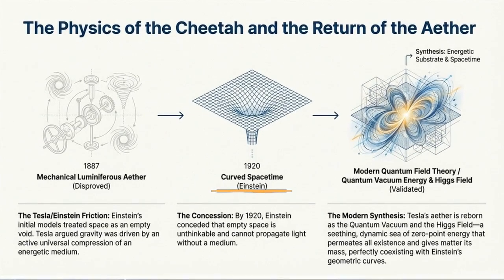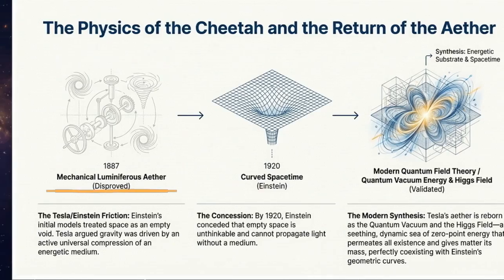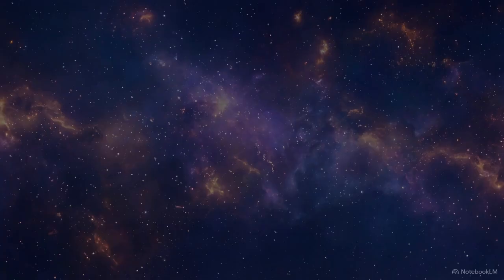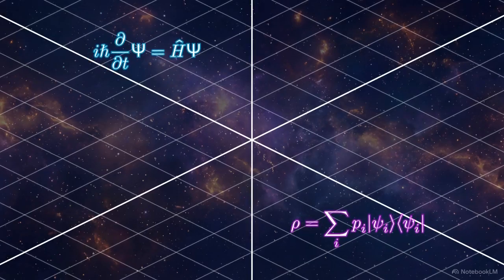On one side, Albert Einstein modeled the universe as an empty, four-dimensional geometric fabric. On the other, Nikola Tesla insisted the cosmos was filled with a dynamic, energetic substance called the ether. A second massive divide occurred in quantum mechanics.